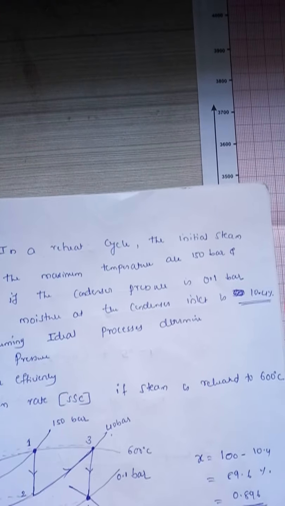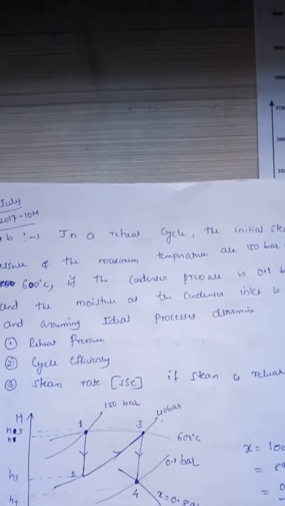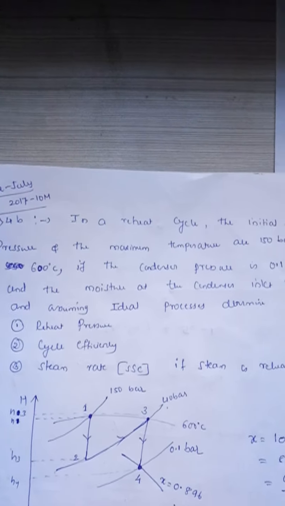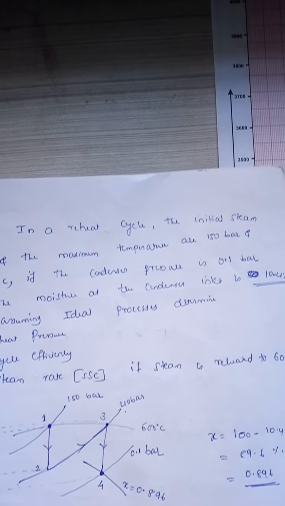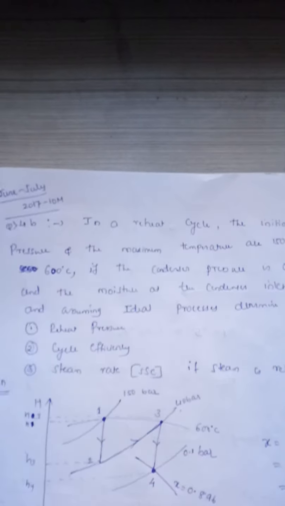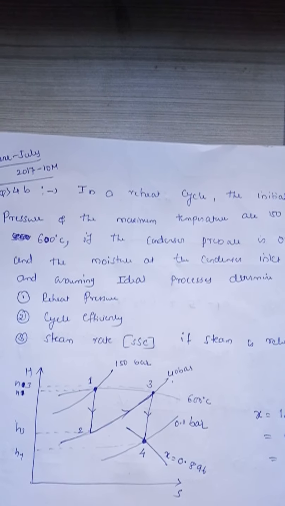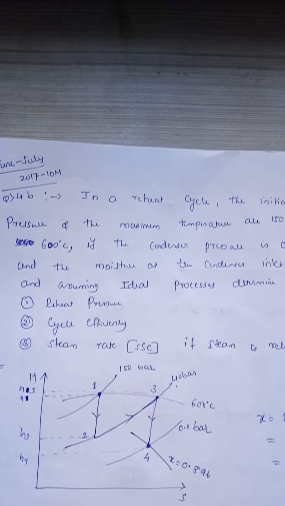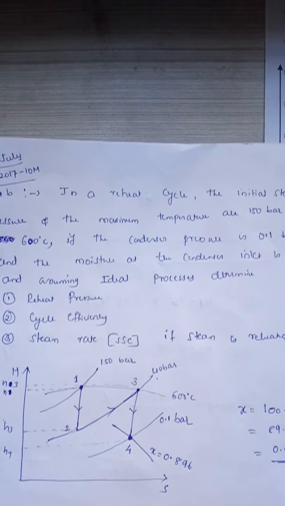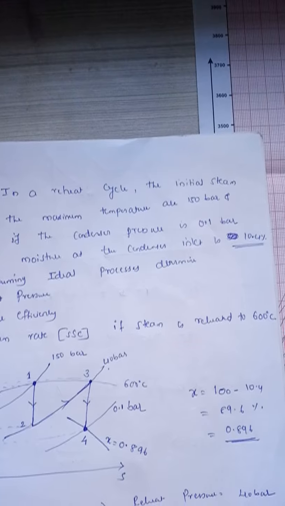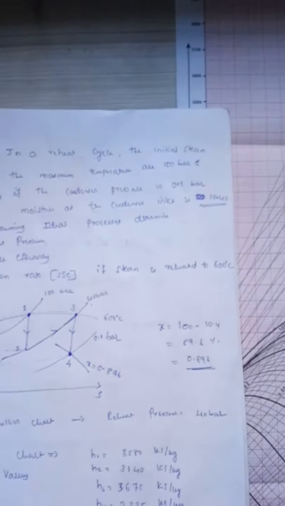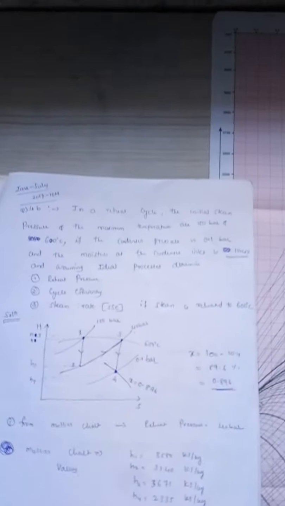If the condenser pressure is 0.1 bar and the moisture at the condenser inlet is 10.4%, and assuming the ideal processes, determine reheat pressure, cycle efficiency, steam rate, that is SSC, if steam is reheated at 600 degree Celsius. So what all the given data he has written, we'll just write here and we'll try to solve the things.